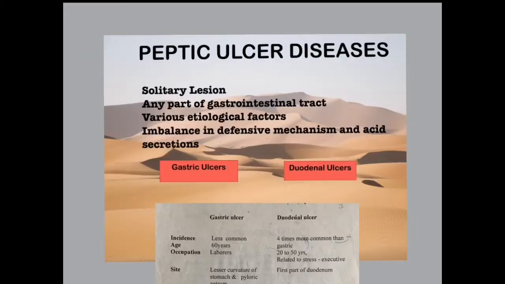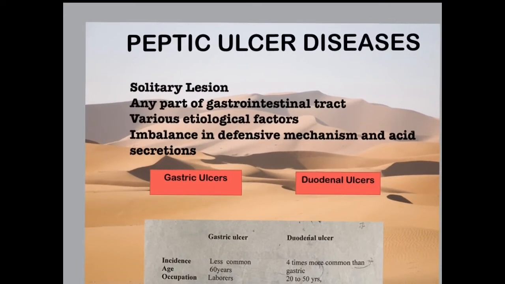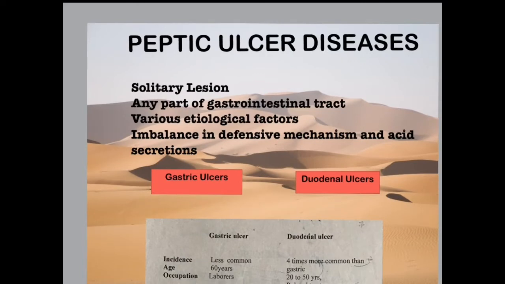Now coming to today's basic practical, that is peptic ulcer disease. It is actually a solitary lesion, which can be in any part from the esophagus to the stomach and up to the anus. So anywhere in the body, an ulcer which is solitary in lesion can be a peptic ulcer, but the most common sites are the stomach and the duodenum. Out of these, the first part of the duodenum is the most common and the stomach lesser curvature is the second most common site of peptic ulcer disease.